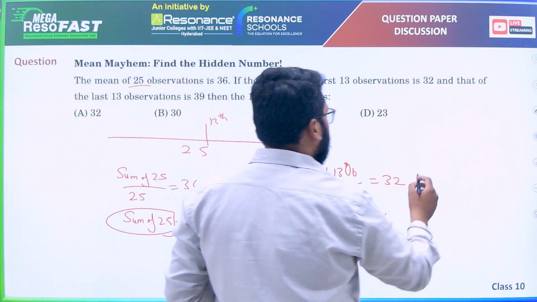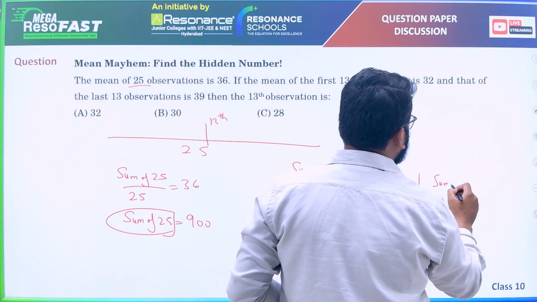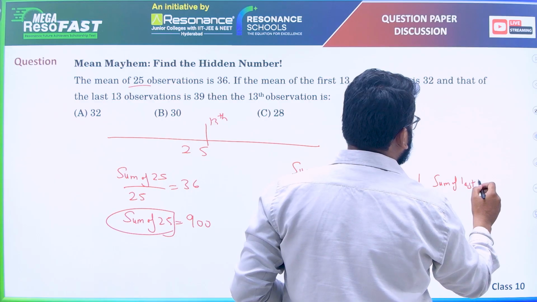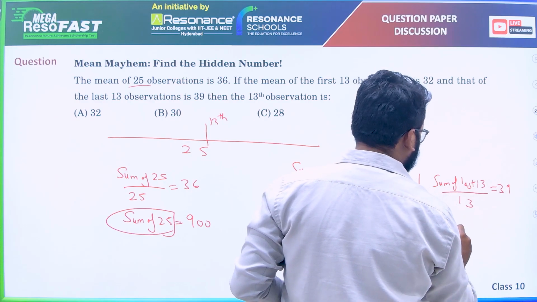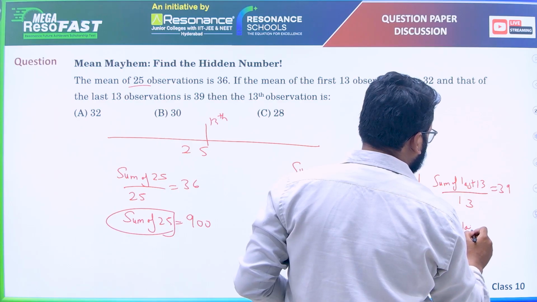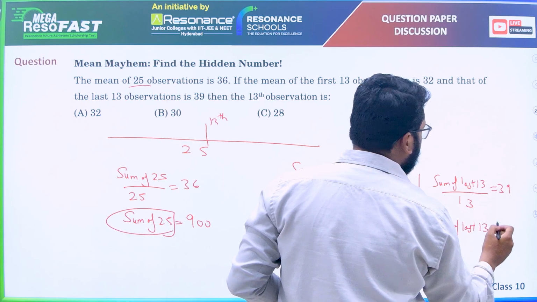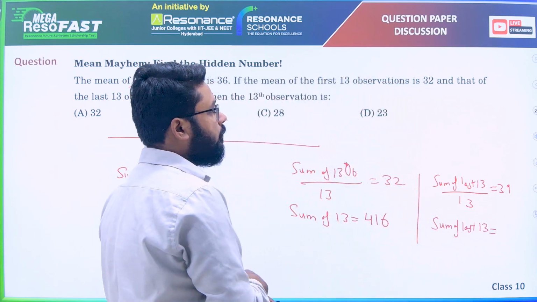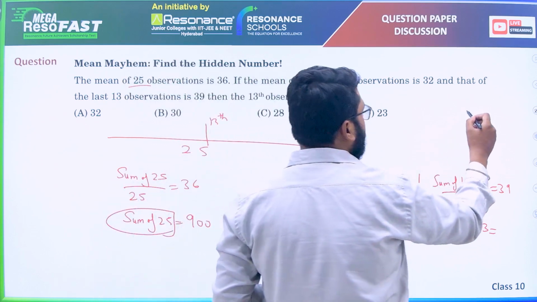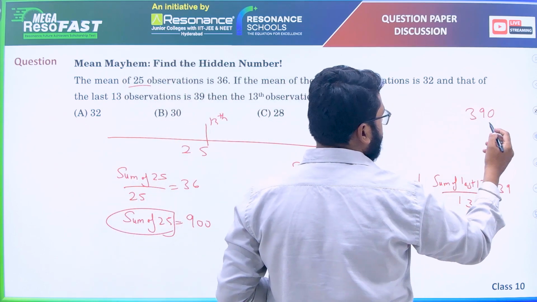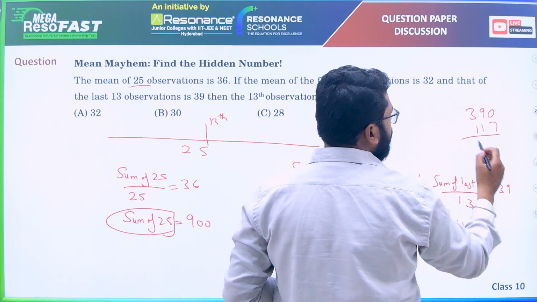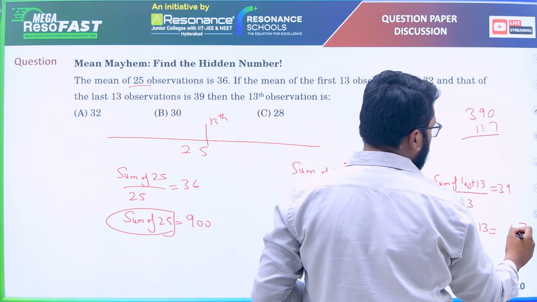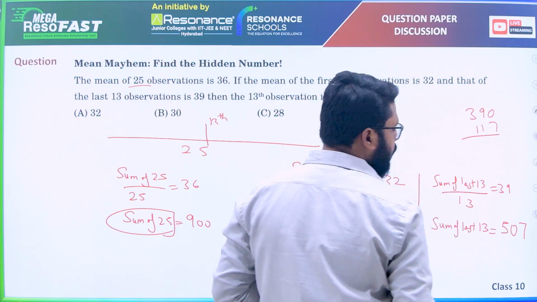Last 13, again sum of last 13 by 13 is 39. So sum of last 13 is 39 into 13, that is 507.